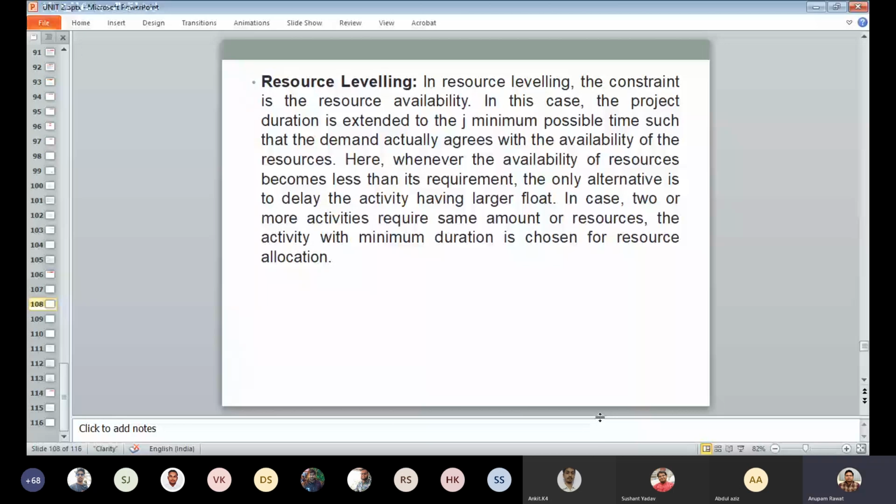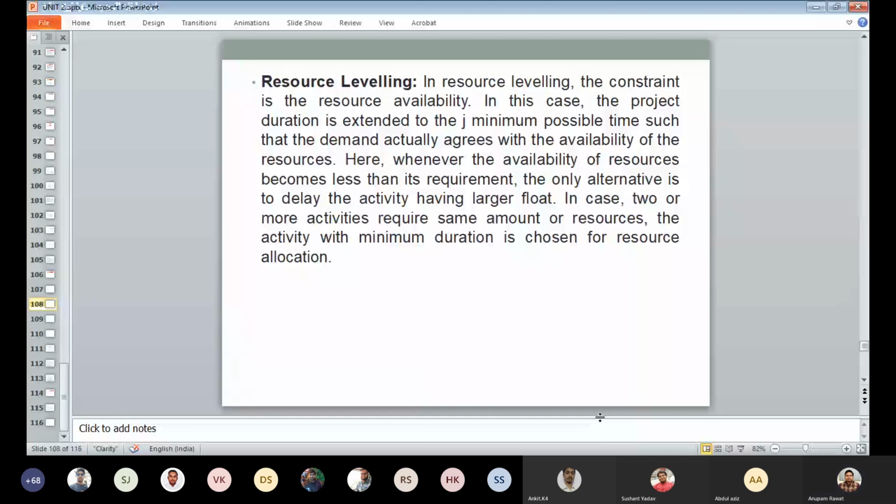And whenever the availability of resources becomes less than its requirement, the only alternative is to delay the activity having larger float. In case two or more activities require the same amount of resources, the activity with the minimum duration is chosen for the resource allocation.